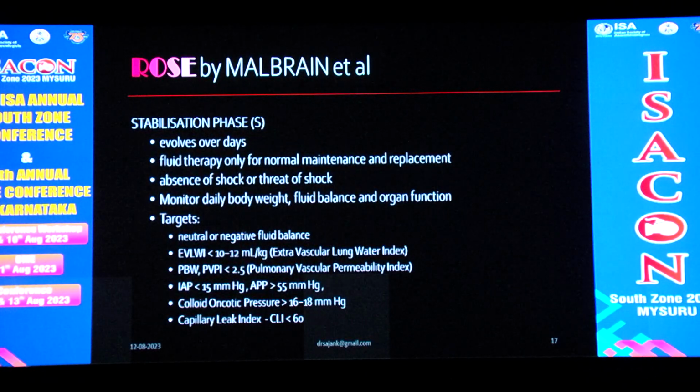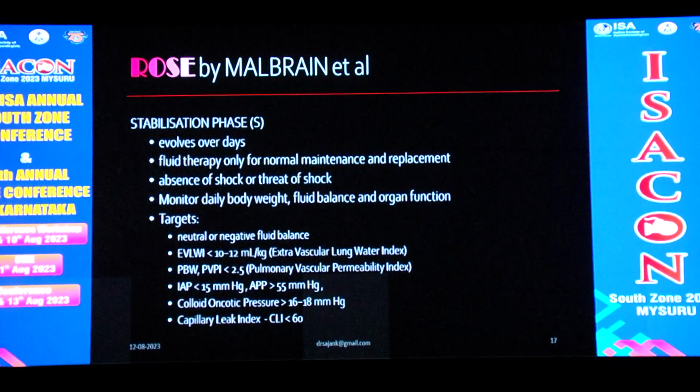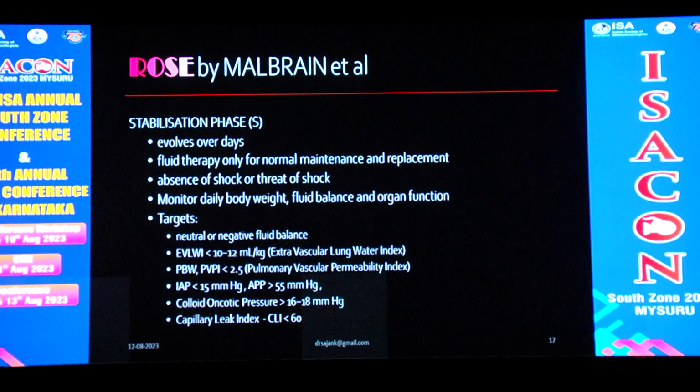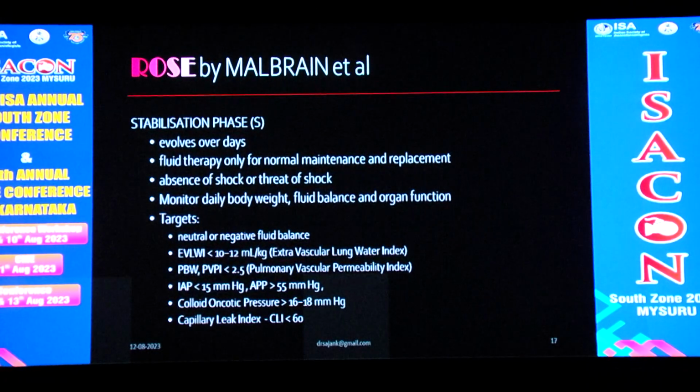The stabilization phase evolves over days. Fluid therapy only for normal maintenance and replacement. Absence of shock or threat of shock. Monitor daily body weight, fluid balance, and organ function. Targets include neutral or negative fluid balance, extravascular lung water index less than 10 to 12 ml per kg, pulmonary vascular permeability index less than 2.5, intra-abdominal pressure less than 15, abdominal perfusion pressure more than 55, colloid-oncotic pressure more than 16 to 80, and capillary leak index less than 60.